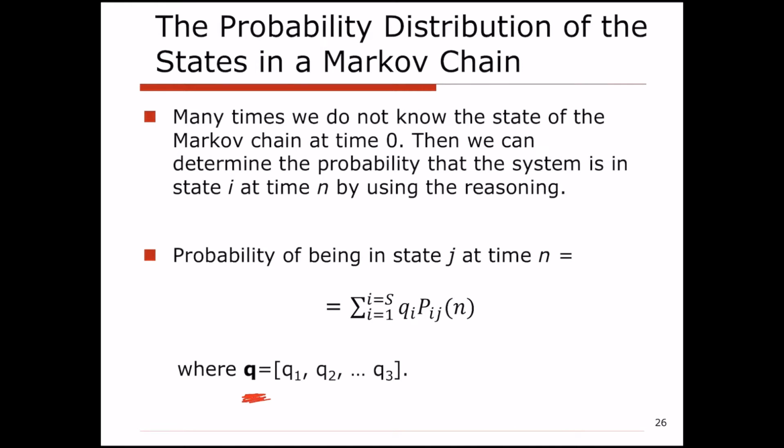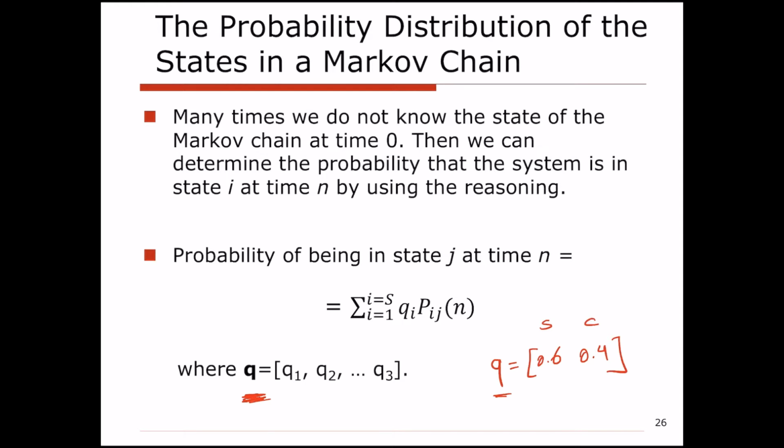So for example, if I develop the vector Q for the example in which we had the sunny and cloudy day, if Q is, for example, 0.6 and then 0.4. Okay, and remember we had two states, sunny and cloudy days. So what does this vector Q mean? That means right now we may not know exactly if our weather is sunny or cloudy, but we know it has 60% chance to be sunny and 40% chance to be cloudy.